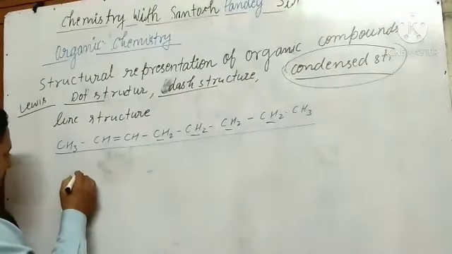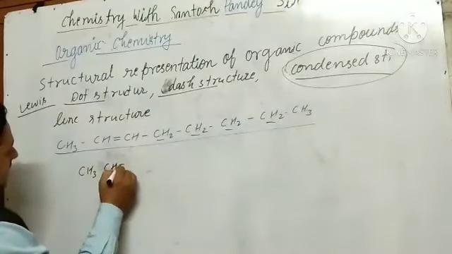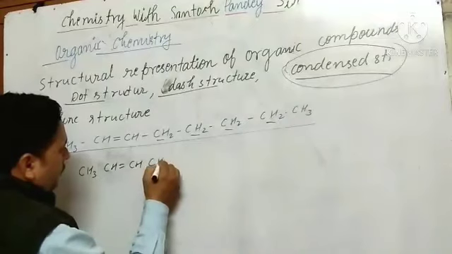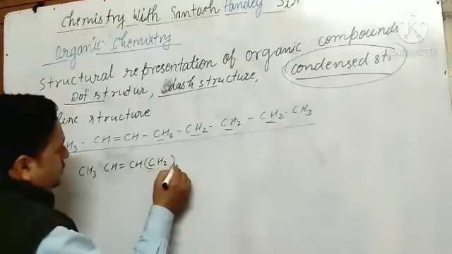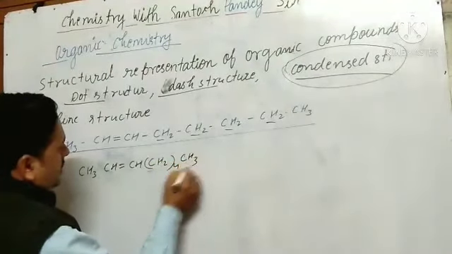So I am writing CH3, CH double bond CH, understand? And then 4 CH2 and CH3. So this is condensed form. Condensed form means we are omitting the bonds; single bonds we do not show there.